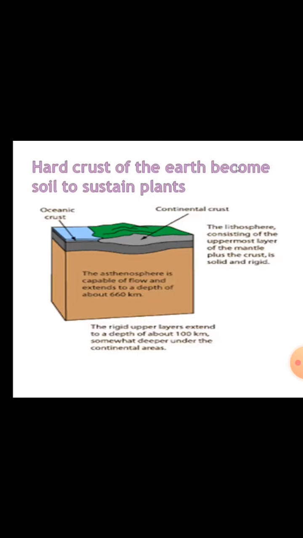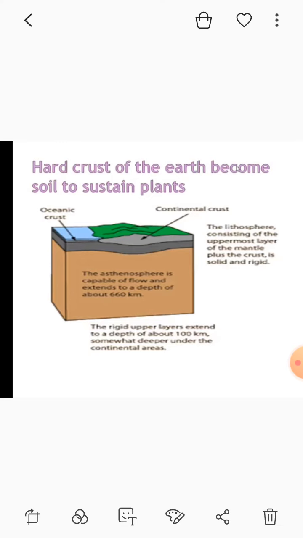The lithosphere consists of the uppermost layer of the mantle plus the crust. It is solid and rigid. The rigid upper layer extends to a depth of about 100 km, somewhat deeper under the continental areas.